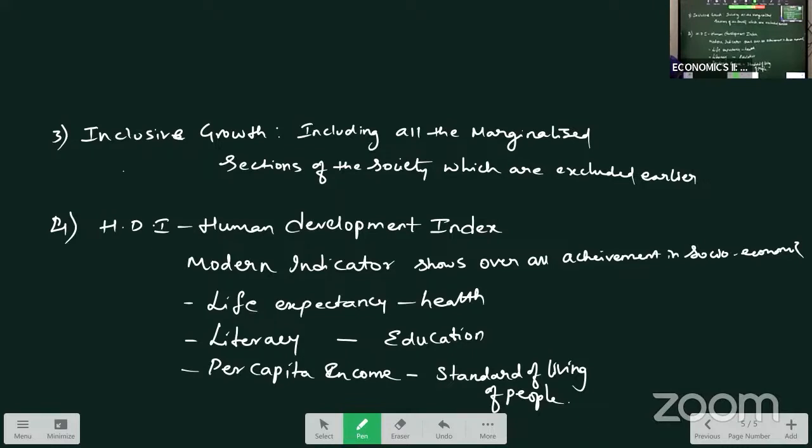Then the next one we are going to discuss is the vicious circle of poverty. Right. Next question is vicious circle of poverty. What we call the vicious circle of poverty means poverty. Poverty means what? Low income. Simple concept you see here.